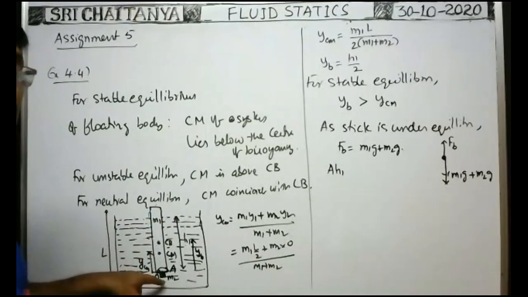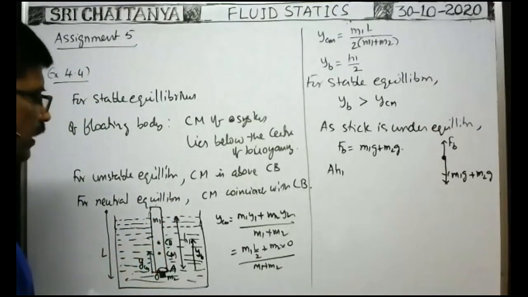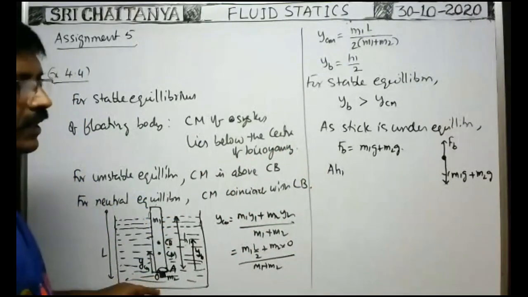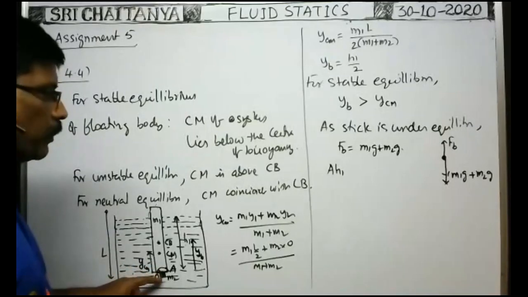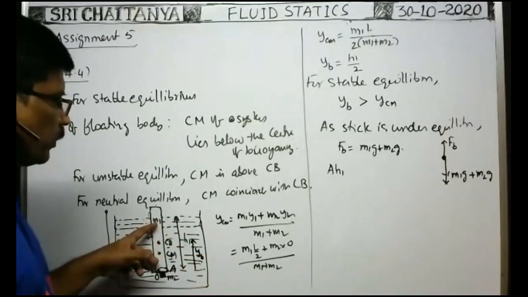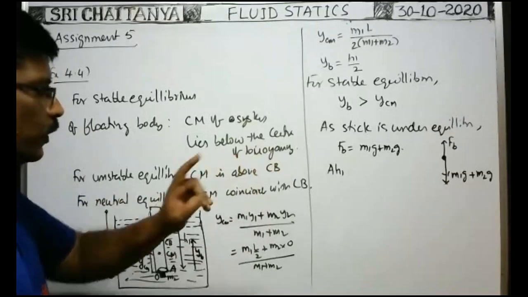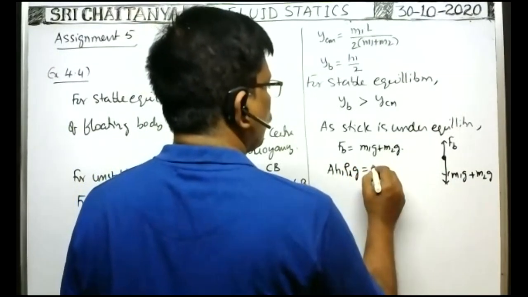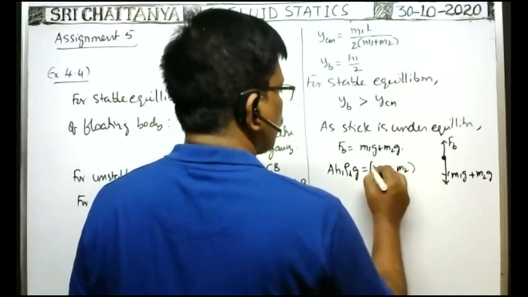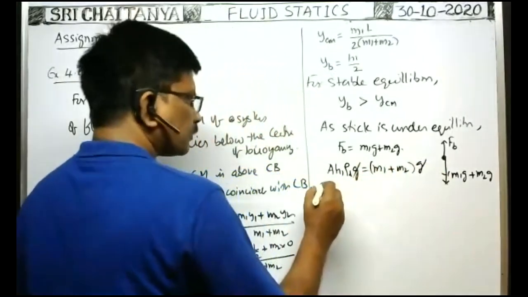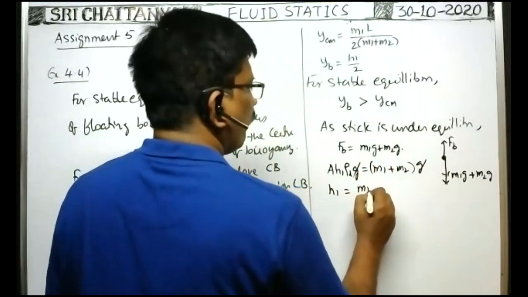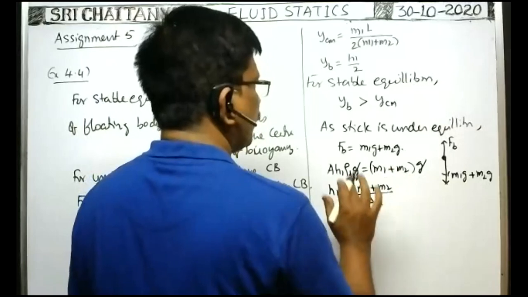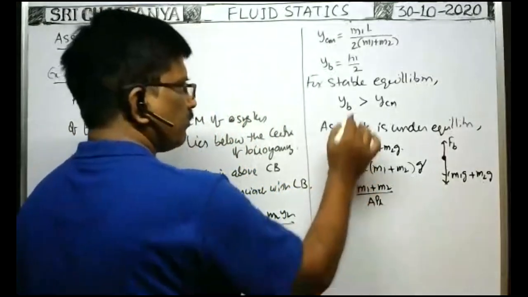Here the particle has negligible dimensions, so the particle has no volume. If it had some volume, we would need to add that volume there too, but since the size of the particle is negligible, the volume of the liquid displaced by the particle is 0. Only the volume of the liquid displaced by the stick is A into h1, into the density of the liquid into g, which is the weight of the liquid displaced, equal to m1 plus m2 into g. Cancel g. Therefore h1 is equal to m1 plus m2 by area of cross section into density of the liquid. Now substitute this value here.